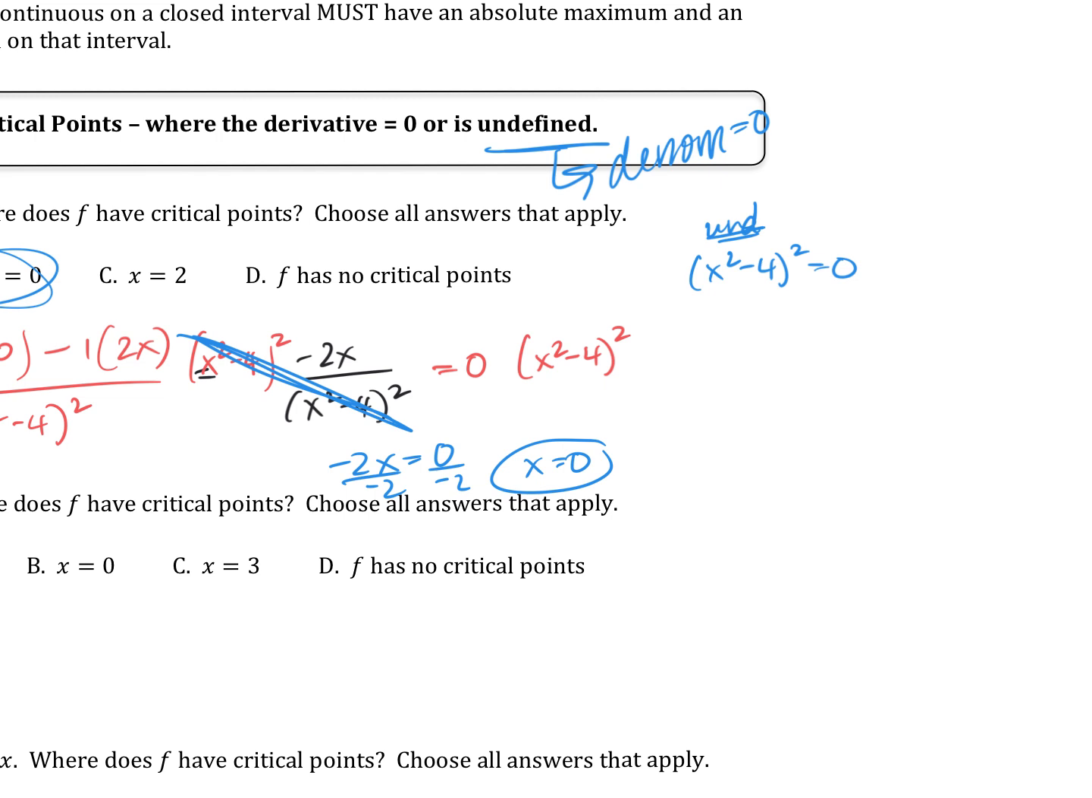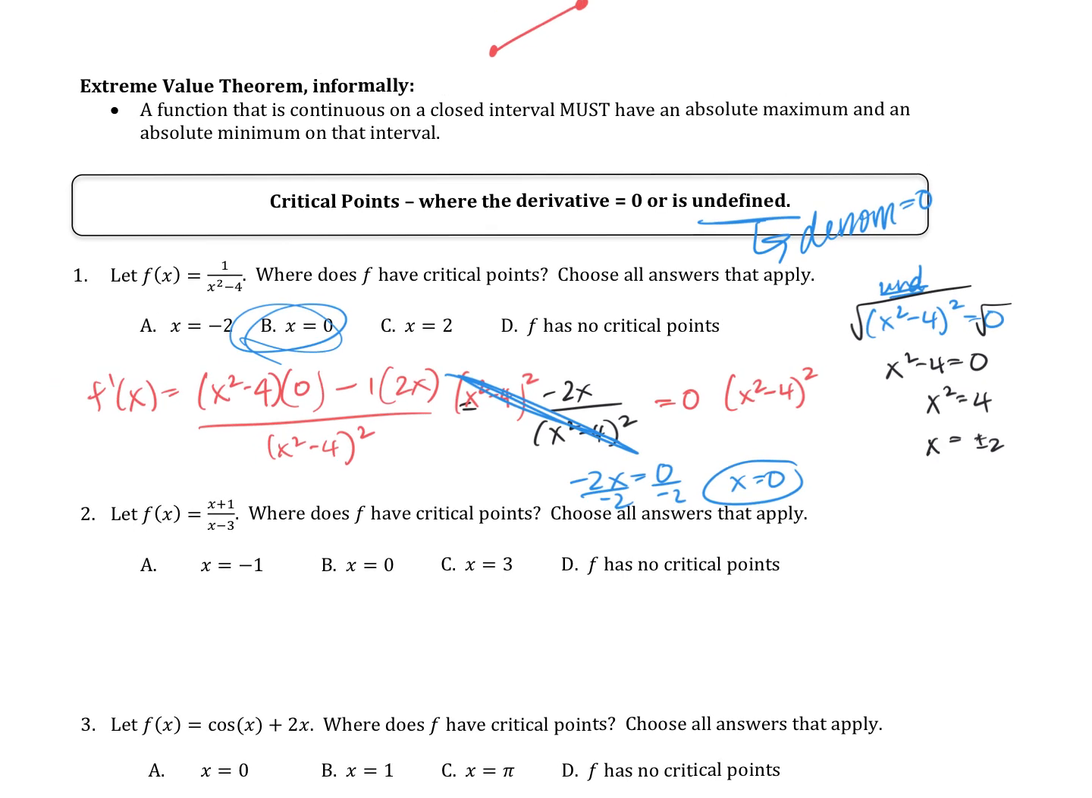Set it equal to 0, and then? What was my first step in solving? Take a square root. What's the square root of 0? 0. Add 4, and then take the square root. Plus or minus. Right? Okay. And now, 2 and negative 2.